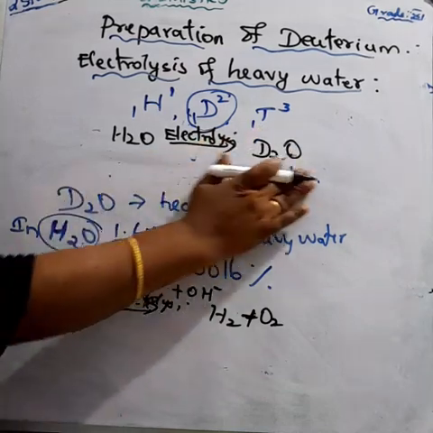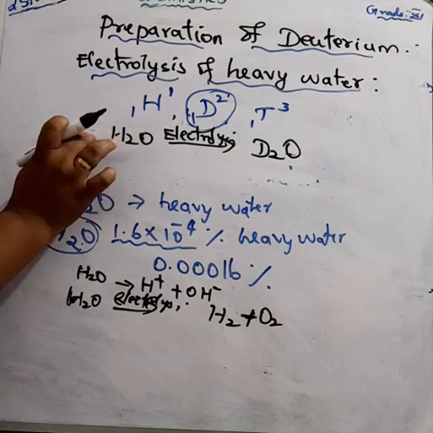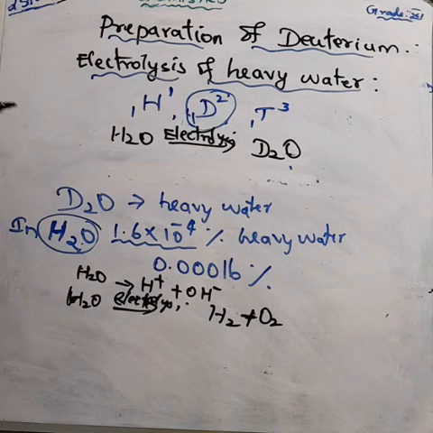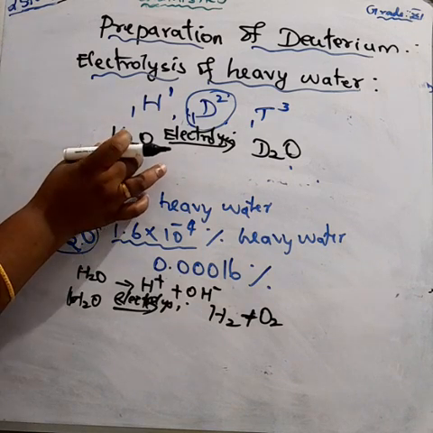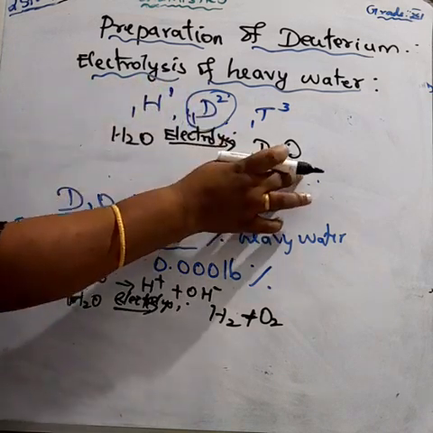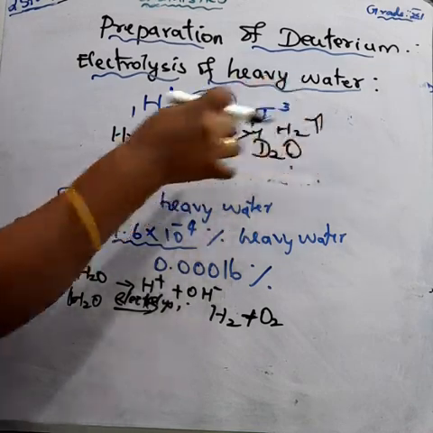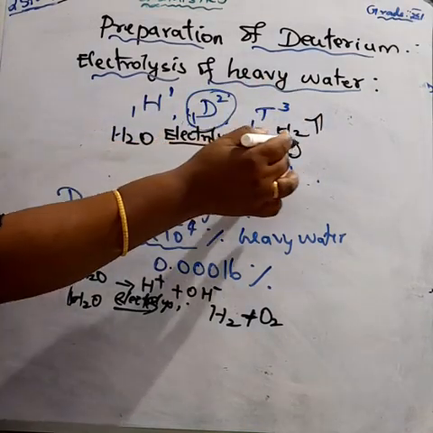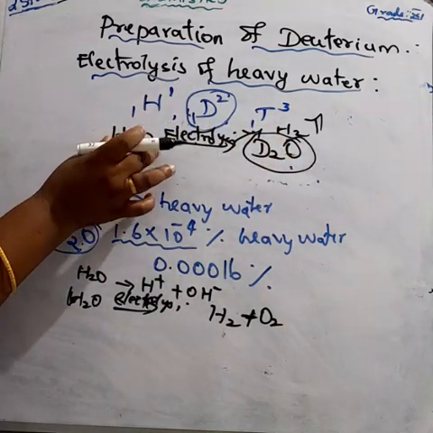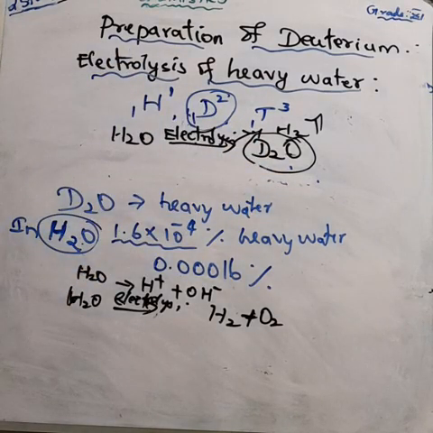What is the first step? Deuterium is present in the normal water, H2O. When this normal water is electrolyzed, we get hydrogen gas, so all the hydrogen gas is liberated. After that, when we further electrolyze the ordinary water, we get the deuterium water, that is D2O.